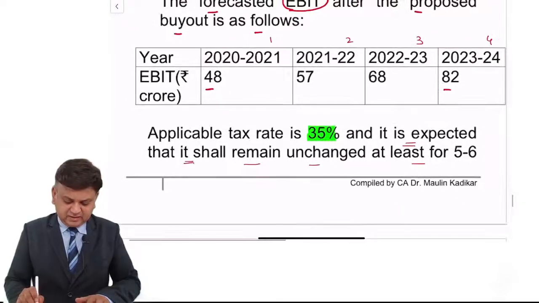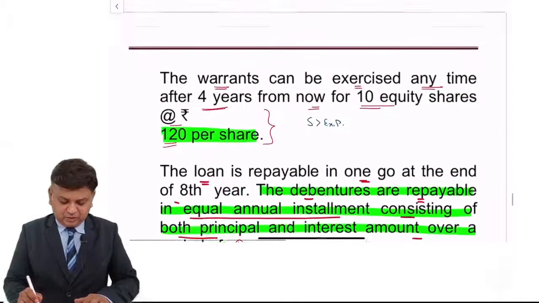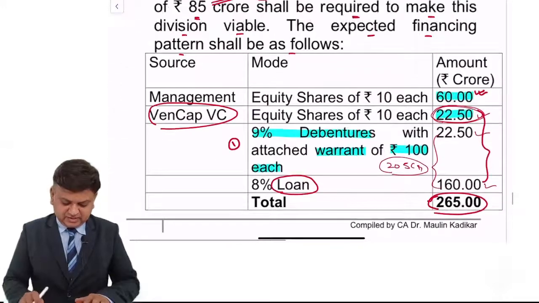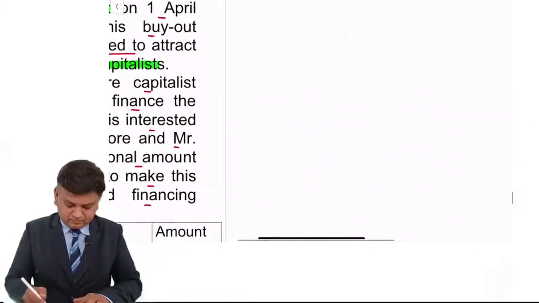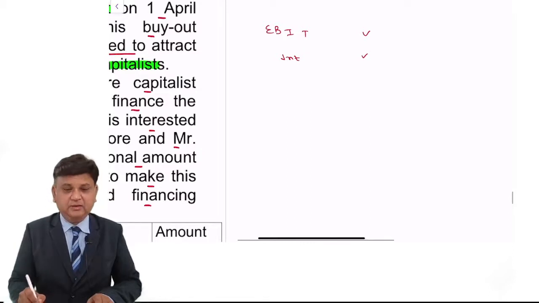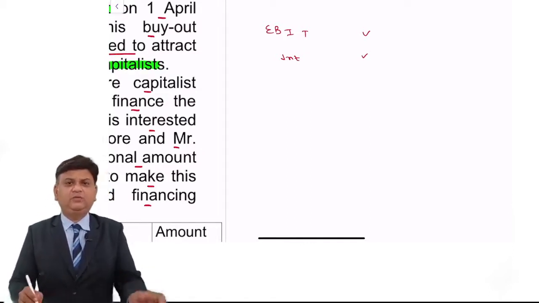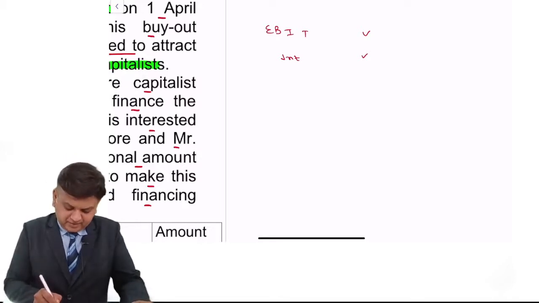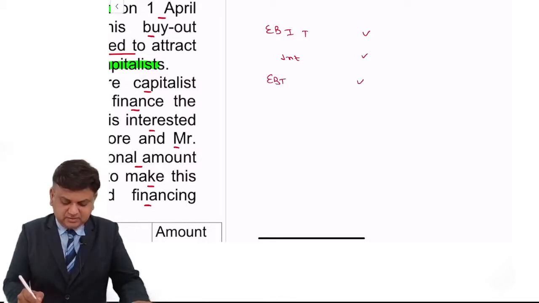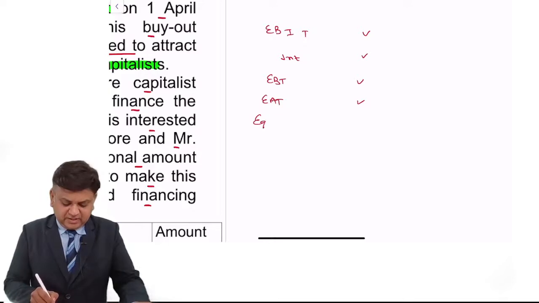Now after that, we understand that we already have the operating income, so we are required to work out the further answer like this. Earning before interest and taxes. From that, interest will be deducted: the interest on the debenture as per that working note, and the interest on the loan will be as it is. That will give us earning before taxes. Minus tax will give earning after taxes. There is no preference dividend. Then we'll deduct the equity dividend.